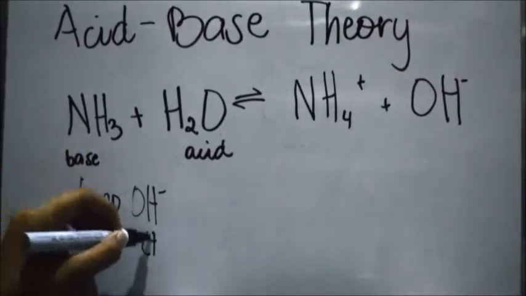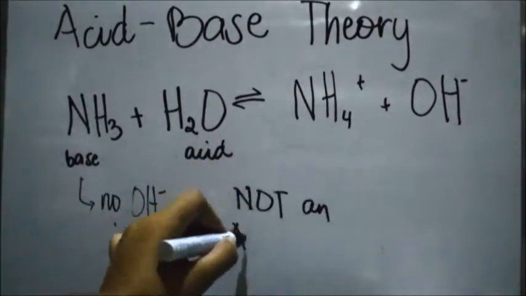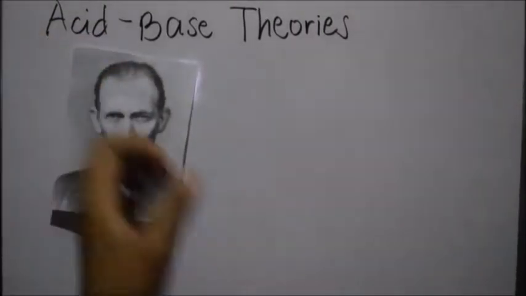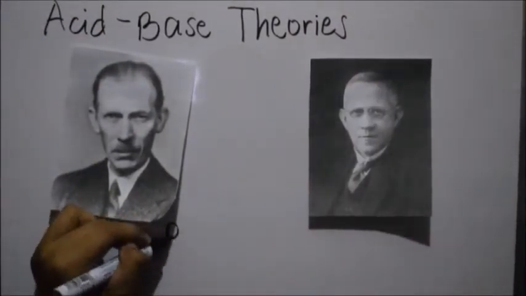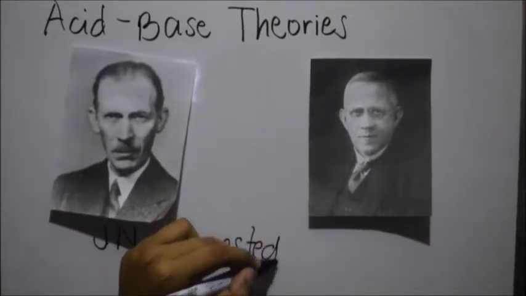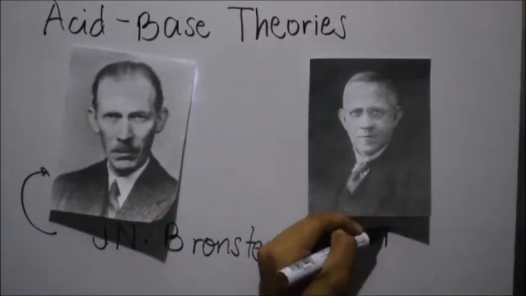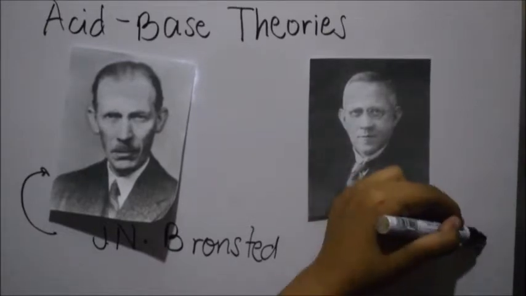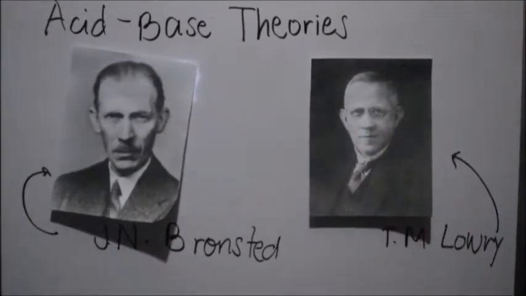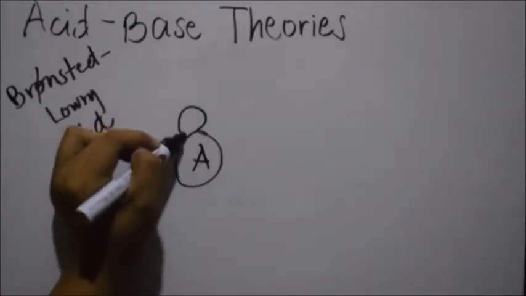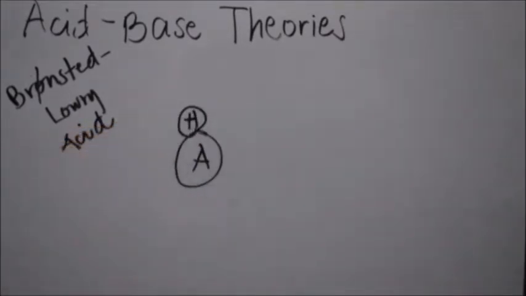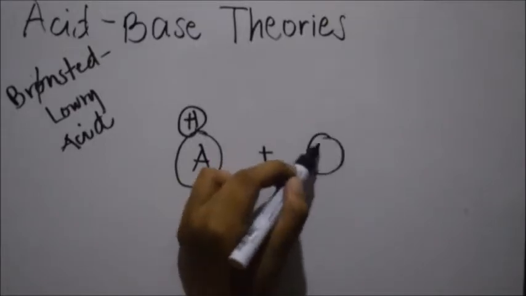Limitations were found when the Arrhenius theory of acids and bases came out, but later on it was used in the formulation of more general theories of acid-base behavior. For example, J. N. Bronsted and T. M. Lowry proposed a theory that would remove these limitations. According to the Bronsted-Lowry theory, an acid is a proton or H+ donor and it must contain H in its formula.